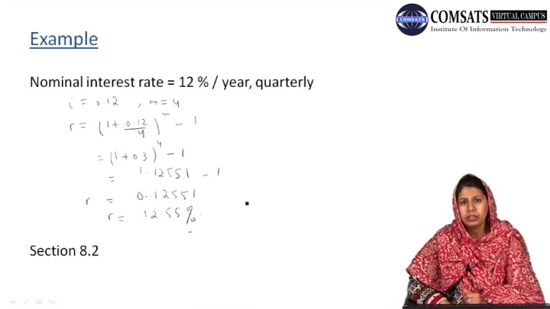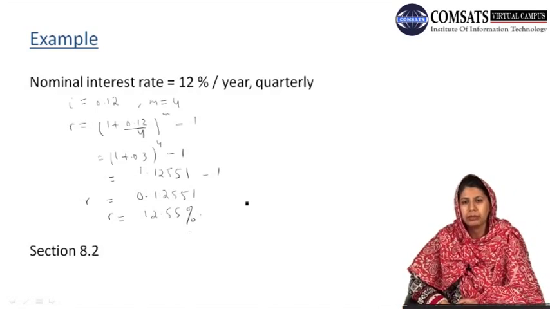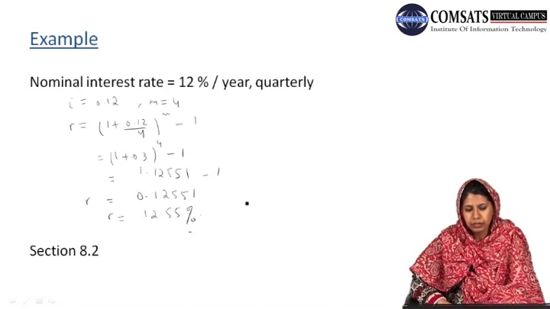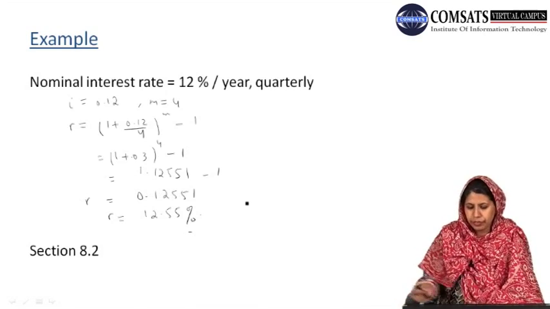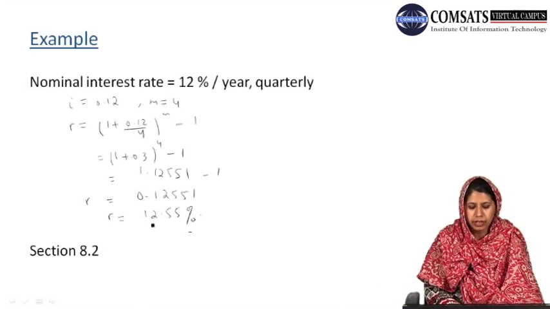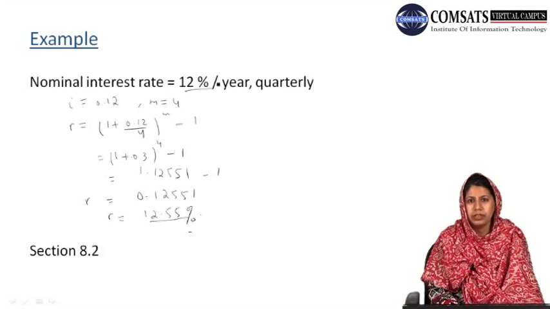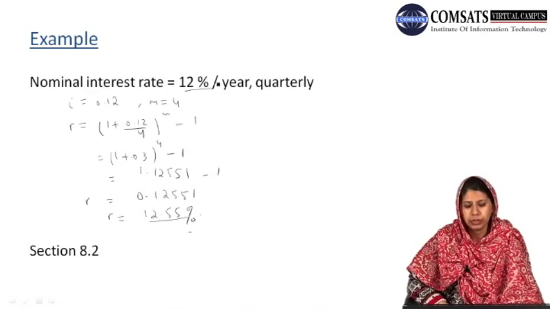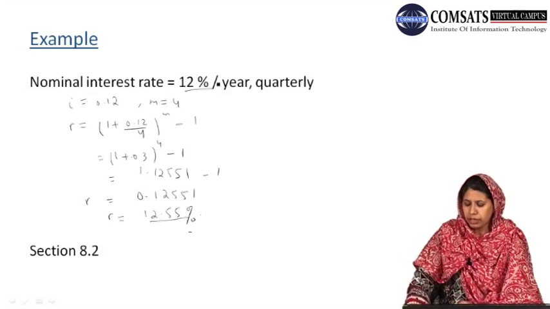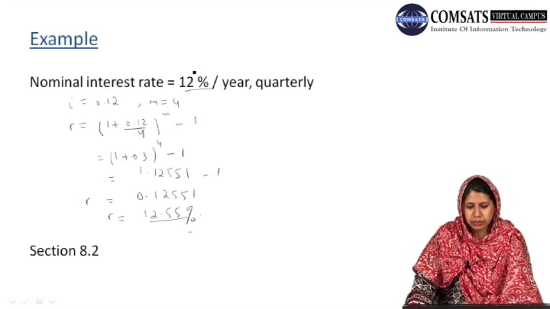So by knowing the nominal annual interest rate and the number of compounding periods per year, we can easily find the effective annual interest rate, which is definitely slightly greater than our nominal interest rate. Now we have some practice questions from section 8.2, and with this we end our today's lecture.